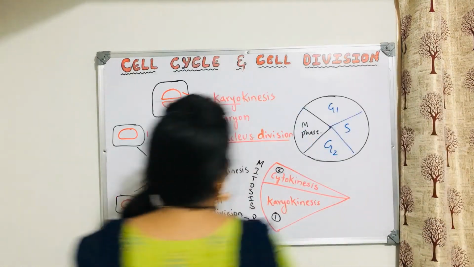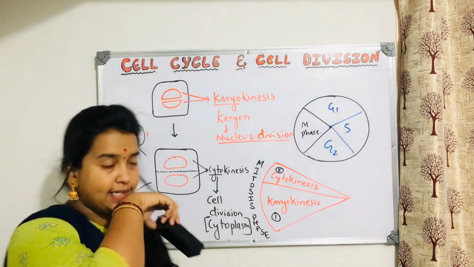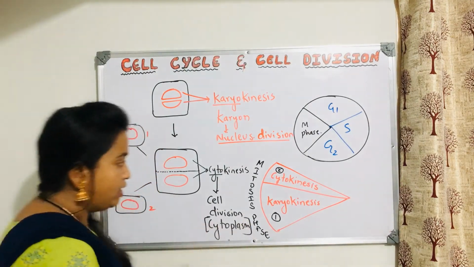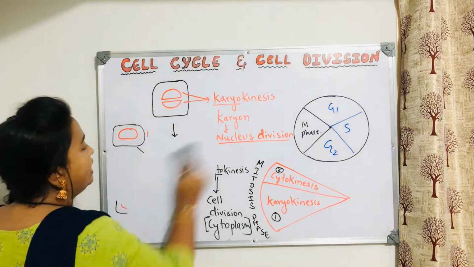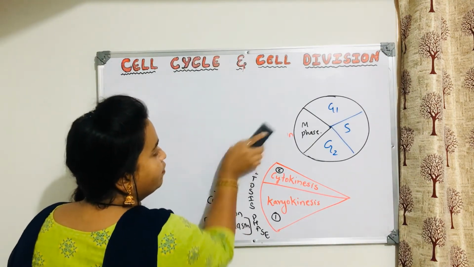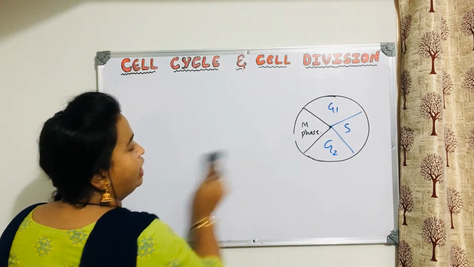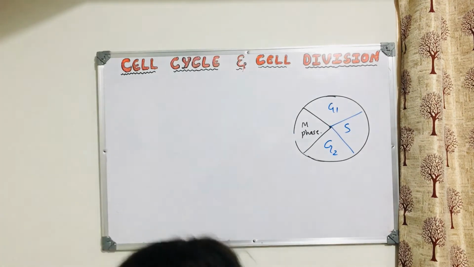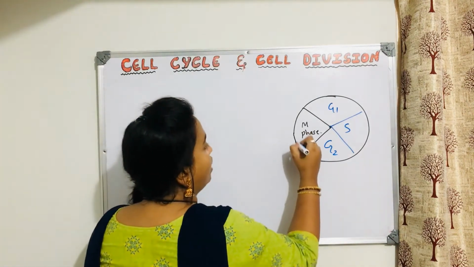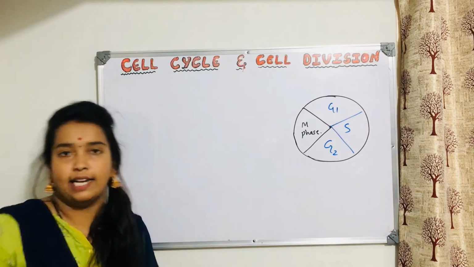So I hope you understood this much. What is karyokinesis? What is cytokinesis? So we have completed M phase, but not completely. We will see in detail now how many stages M phase is divided into. As I already told you, M phase is divided into first karyokinesis and then cytokinesis.